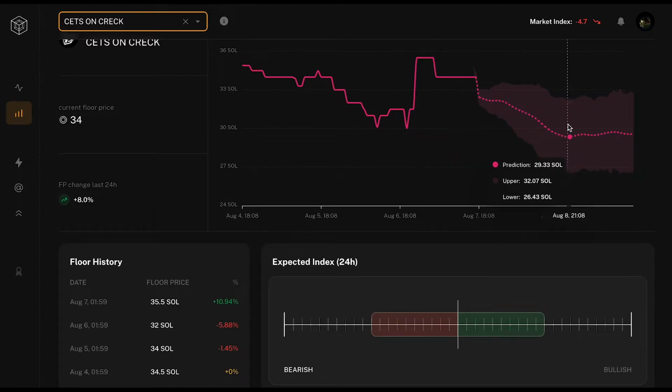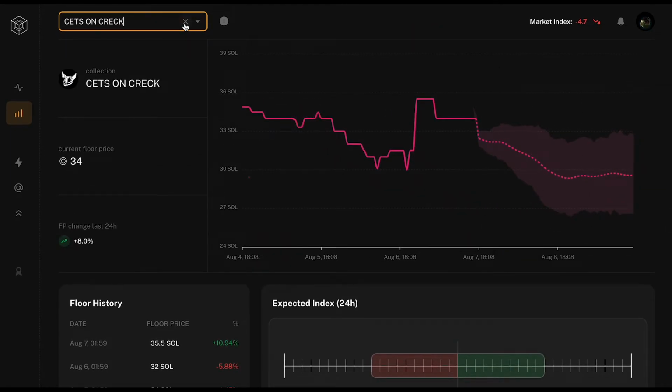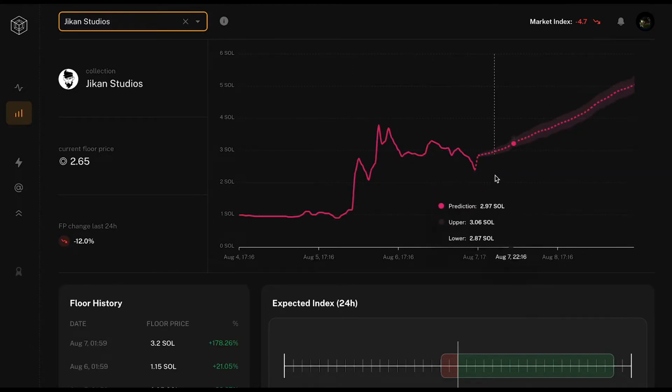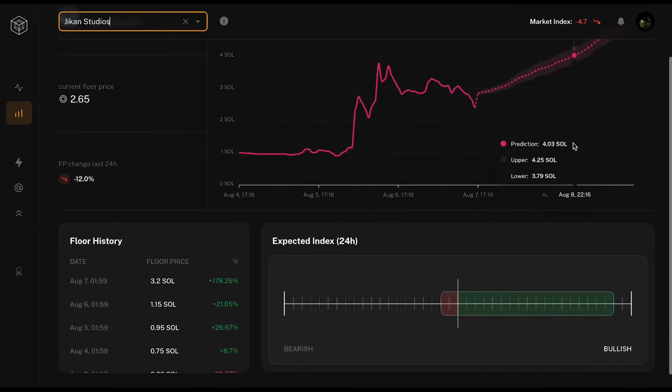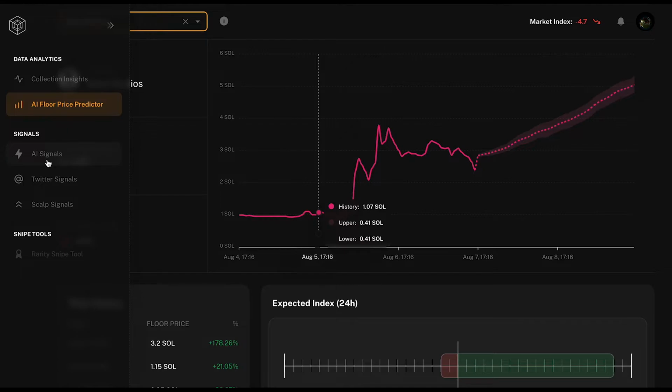You see confidence intervals. So the AI model predicts it's going to be somewhere between 26 and 32 SOL in the next 2 days, and it takes an average of 29. And you can see here how certain it is. So it's 15% bearish. So it could also go the other way. It's not that certain, but if you look here at Econ Studios, for example, the confidence interval is a lot lower, so it's a bit more narrow, and the bullish factor is a lot higher. So based on all the data we have, the AI model thinks it's quite certain that it's going to go up.